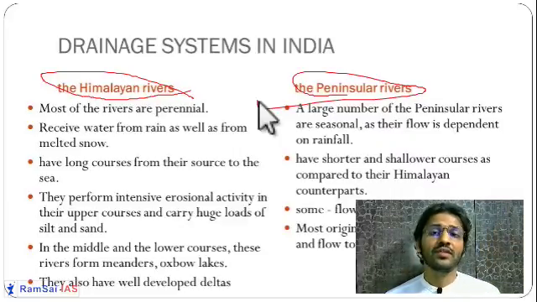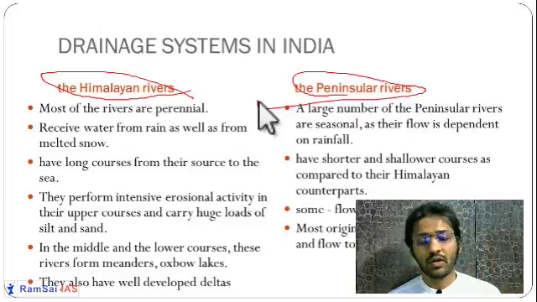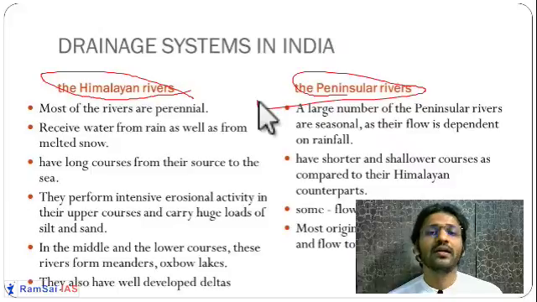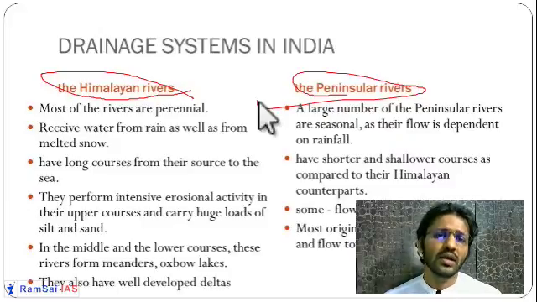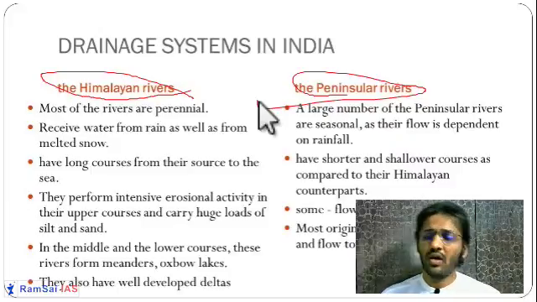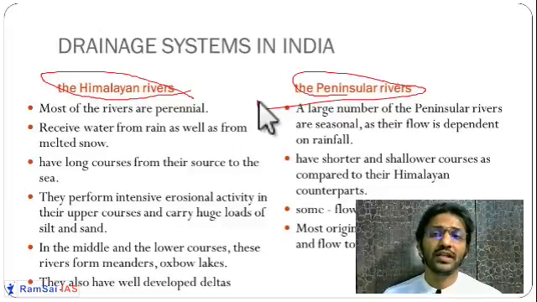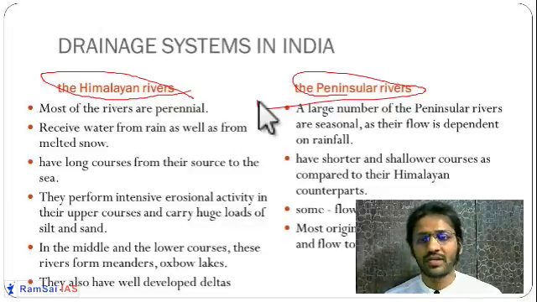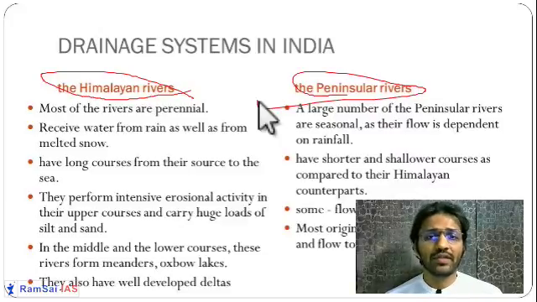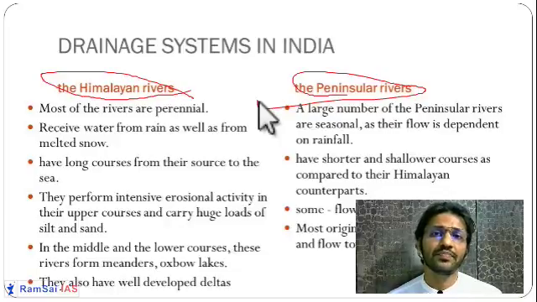Almost 80% of the rivers are originating in the Western Ghats, and some 10-20% are originating in the Amarkantak Plateau and somewhere in Chhattisgarh, some other Paras Hills and Kaimur and other hills, Vindhyan Hills. Okay, but most of them are originating in the Western Ghats. Okay, so these are some differences between Himalayan and peninsular rivers.